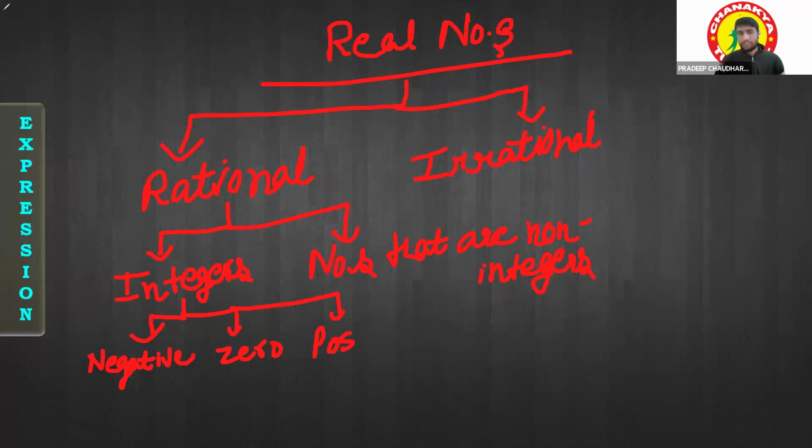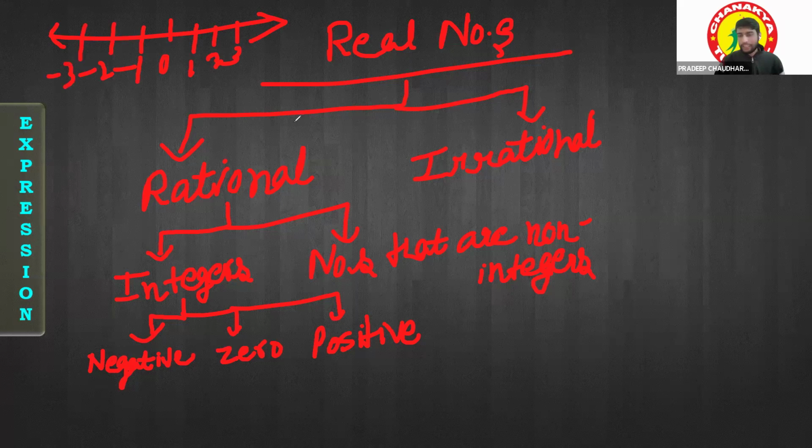Integers are those numbers which are normally present on the number line. From this side there are the positive integers 1, 2, 3, and here -1, -2, -3. Is it clear, guys? Yes, sir.